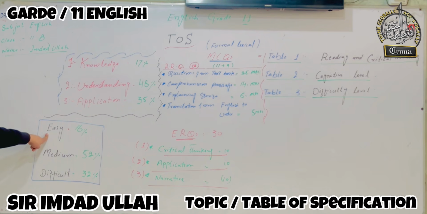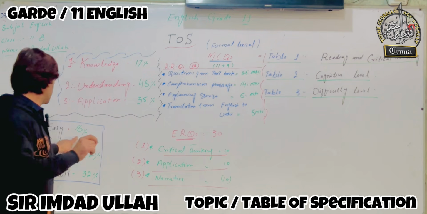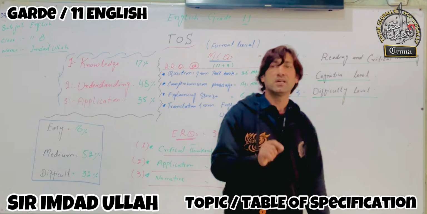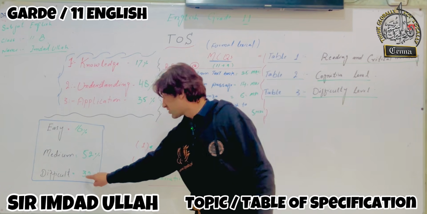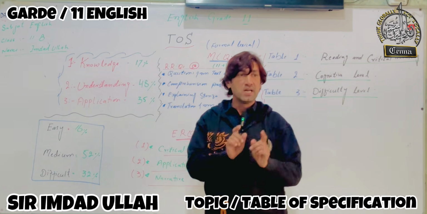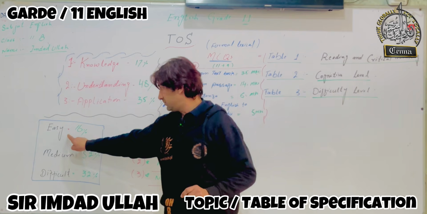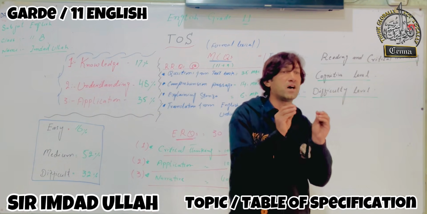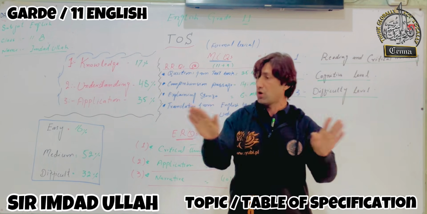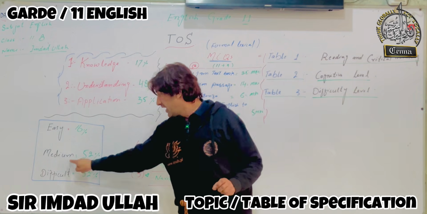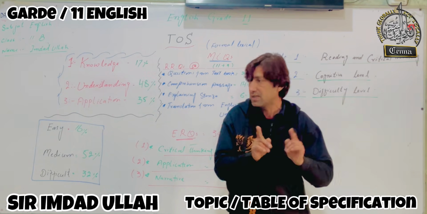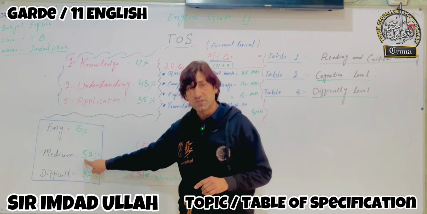Now, your paper is divided into three stages. The first stage is 16%, the second stage is 52%, and the third stage is 32%. I mean to say that the easy portion of your paper will be 16%. 16% of the paper will be easy for all of you people. Medium level will not be too easy or too difficult, so it will be 52% for you people.